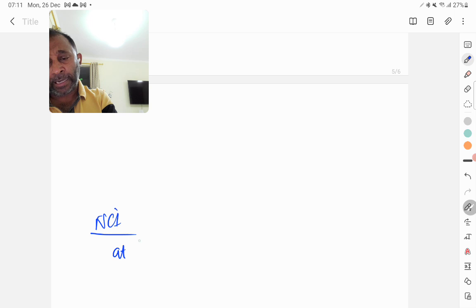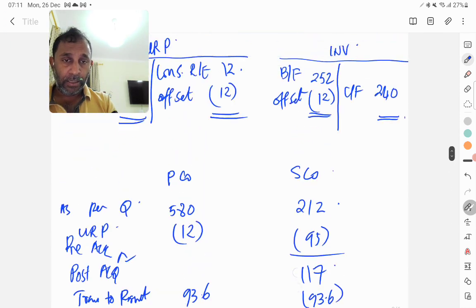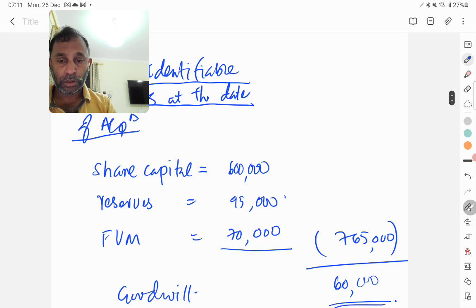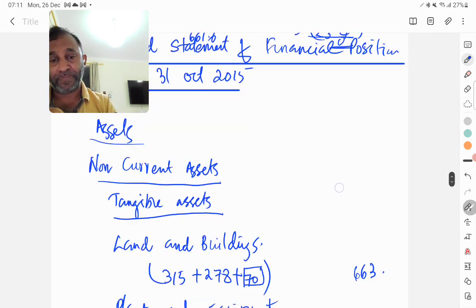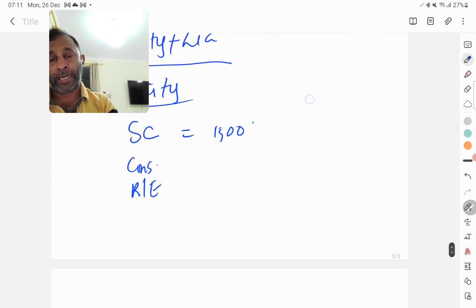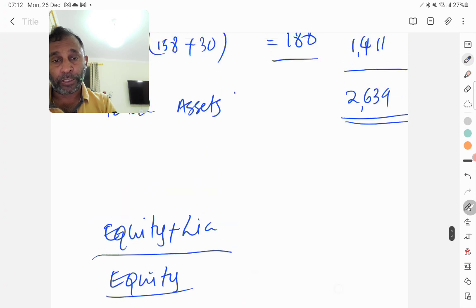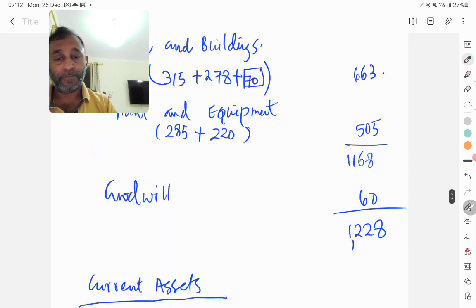Now NCI at acquisition is given in the question. That is 165. So we take that, and then post-acquisition is this, 23.4.